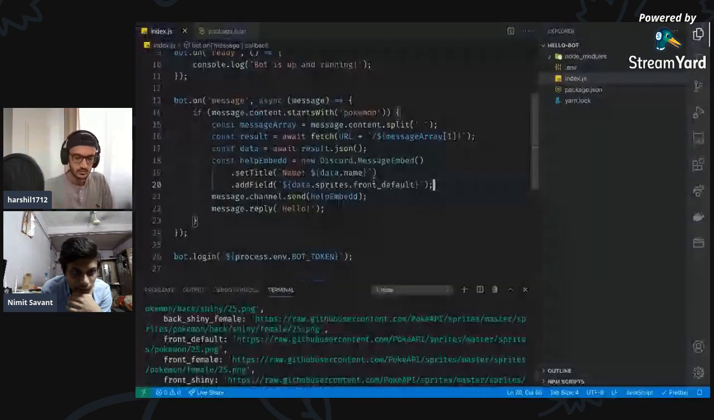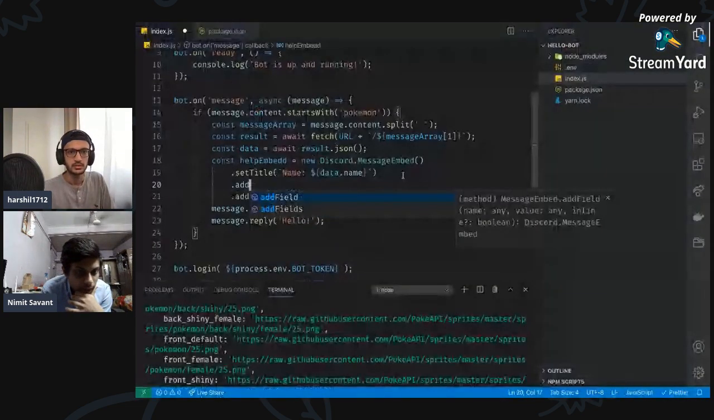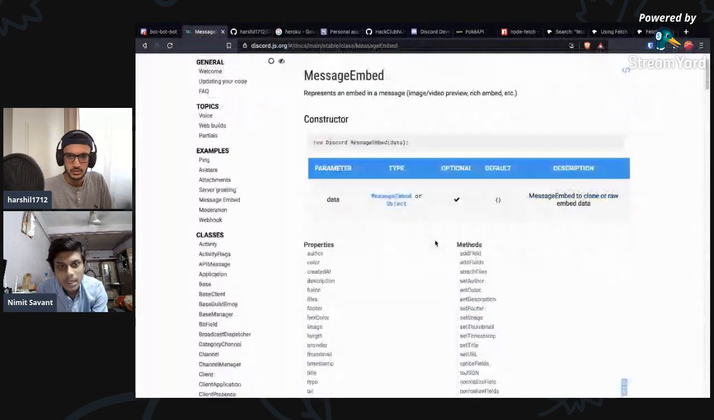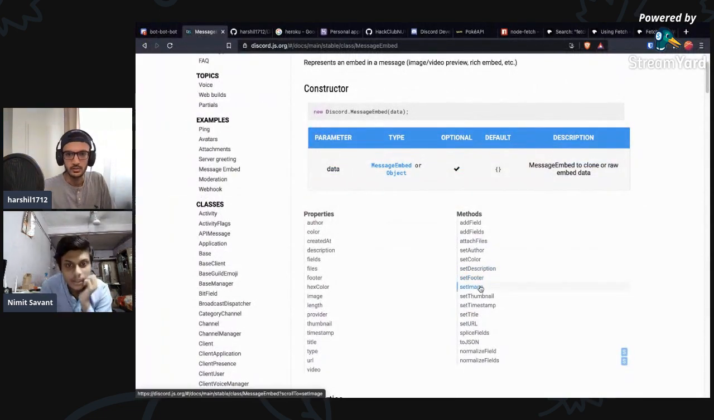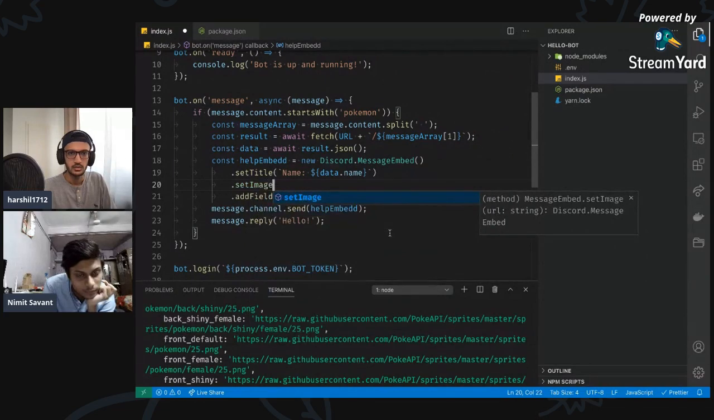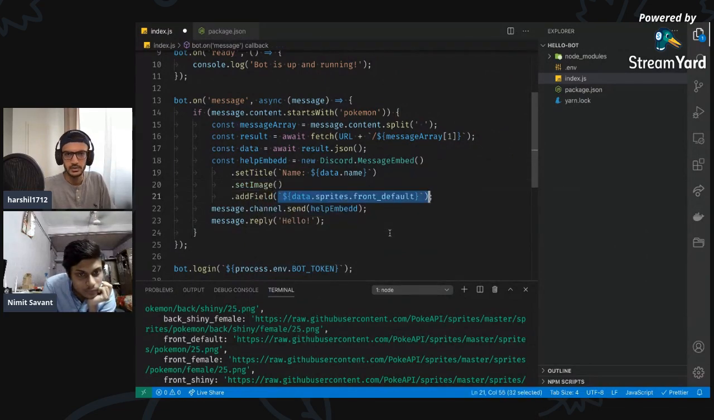Just a second. Okay, I'm seeing it, message embed. Let's see if we can find it. Okay, you just have to use set image. Set image, gotcha. Exactly. Show them set image, and this would basically be this particular string.